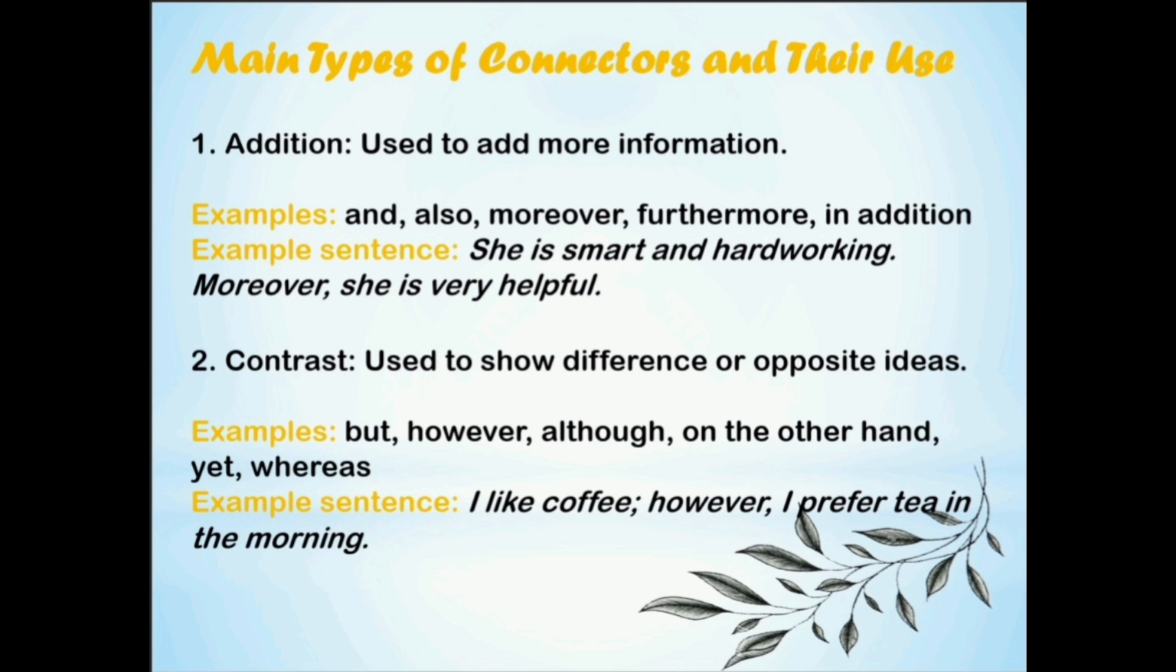She is smart and hardworking. Moreover, she is very helpful. In the first part, we mention two qualities, smart and hardworking. Then we use the connector moreover to add another quality, very helpful. So, for one person, we are giving three different qualities.